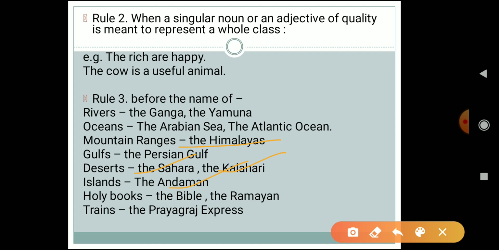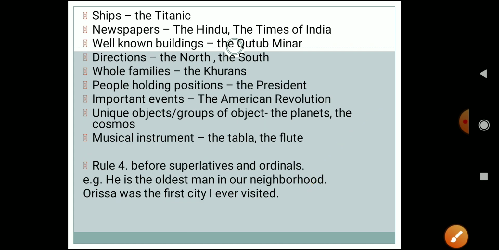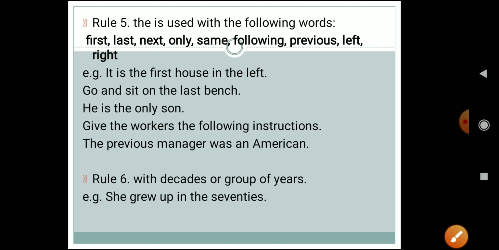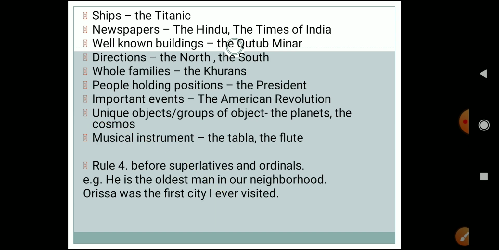We are talking about a specific place. Holy books, the Bible, the Ramayana, the Quran, the Bhagavad Gita. Trains, the Prayagraj Express, the Rajdhani Express. Next is ships, for example the Titanic. Newspapers, the Hindu, the Times of India. Well known buildings, the Qutub Minar.